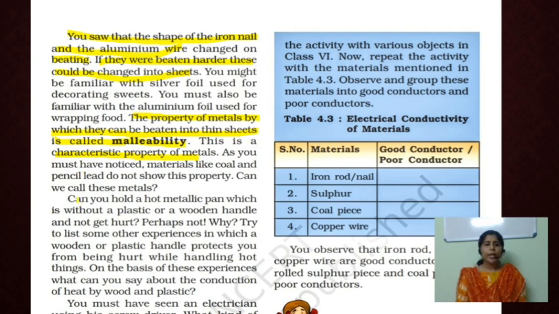And next, can you hold a hot metallic pan which is without a plastic or wooden handle? Can you hold a hot metallic pan with your bare hand? No, because the heat will be transferred into our body. It will cause burns. That means metals are good conductors of heat. Metals are good conductors of heat, which is another property of metals.